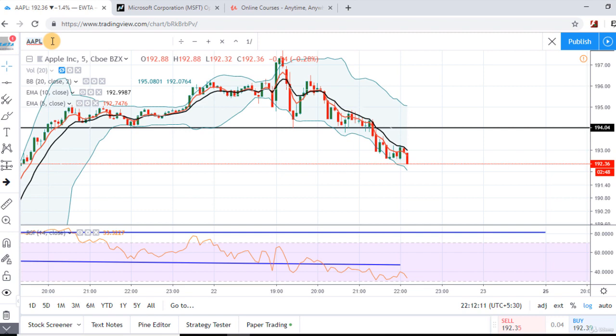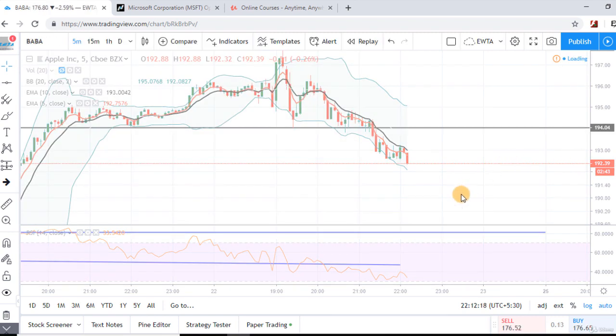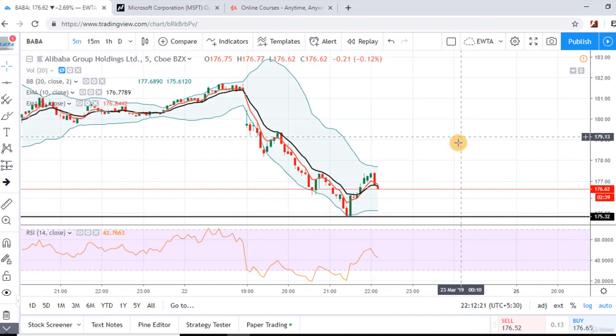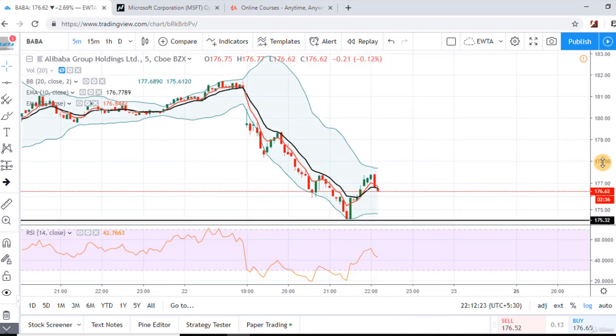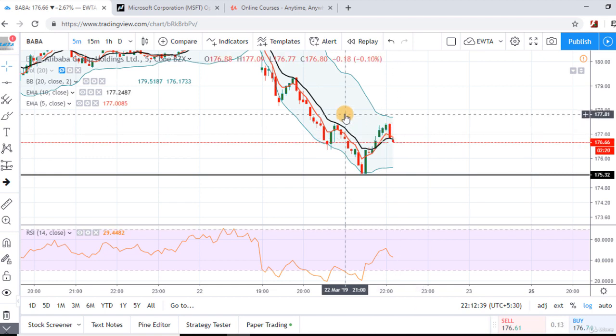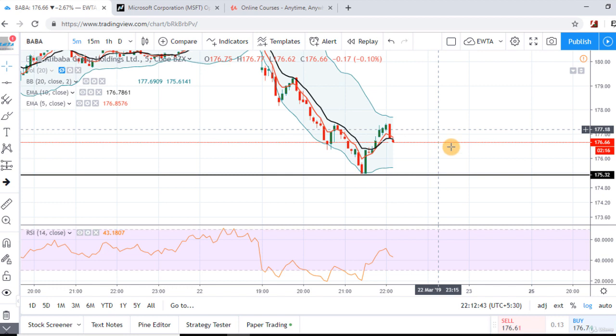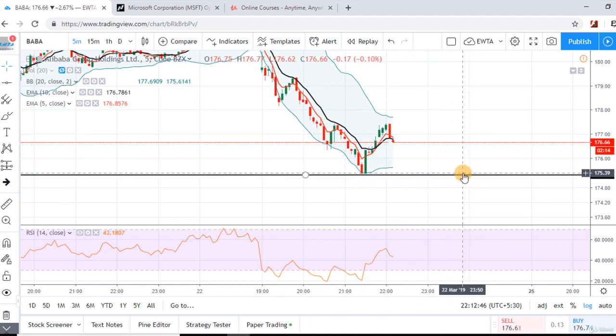Our next stock was Alibaba, and in this stock, see, this was the resistance level, and at this level there was a bounce, and the moving average set is giving an exit signal here, and then the Bollinger Band is going sideways, so we can expect a sideways movement at this level.